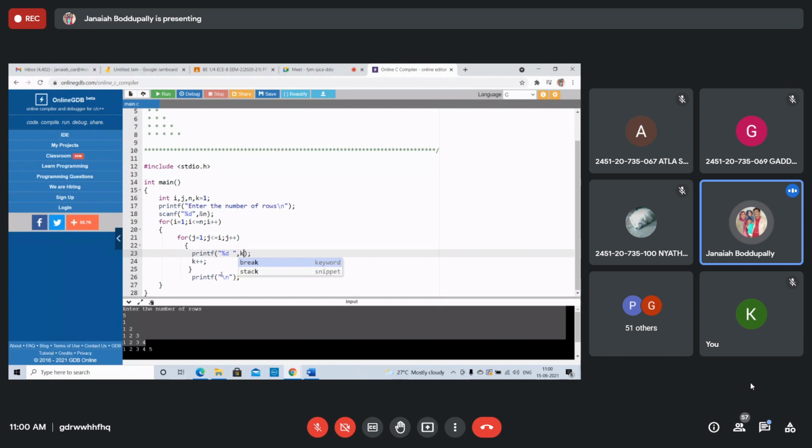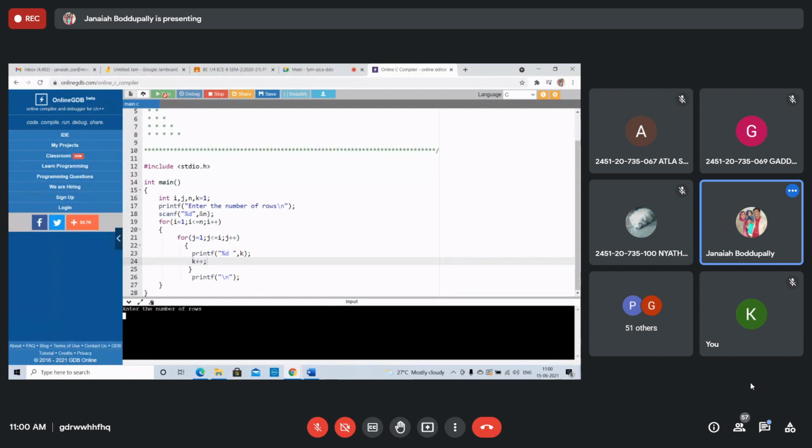Very good, excellent. Every time the number is incremented: first row 1, second row 2, 3, third row 4, 5, 6, like that, because we are incrementing that number. If I give 4, you get 1, 2, 3, 4, 5, 6, 7, 8, 9, 10. You should understand that logic.